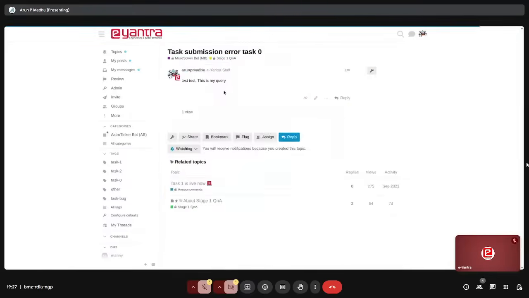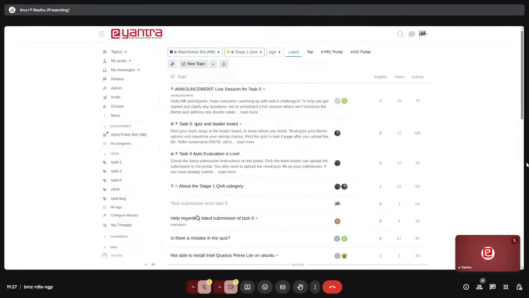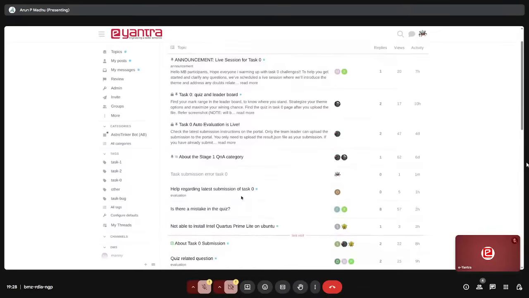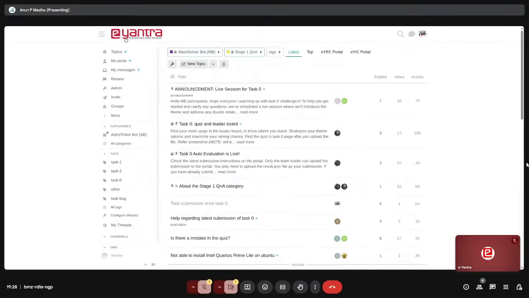Yeah. So now you can see your query posted, and there are no replies. But as soon as some other student notices this particular query, they will come and help you, or the developers will help you. So you should give some time for the developers to reply. For example, on working days, you can expect answers within 24 hours, but don't expect the answers to be quick. That is the very reason we were telling you not to wait for the last moment. Since the deadline is 15 September, you can start now itself, so that when you are facing any queries, you can ask.